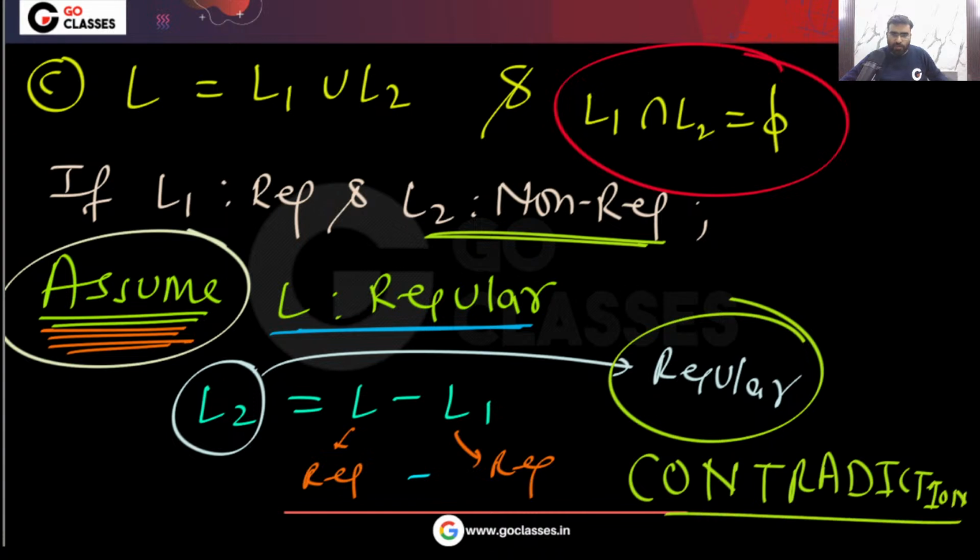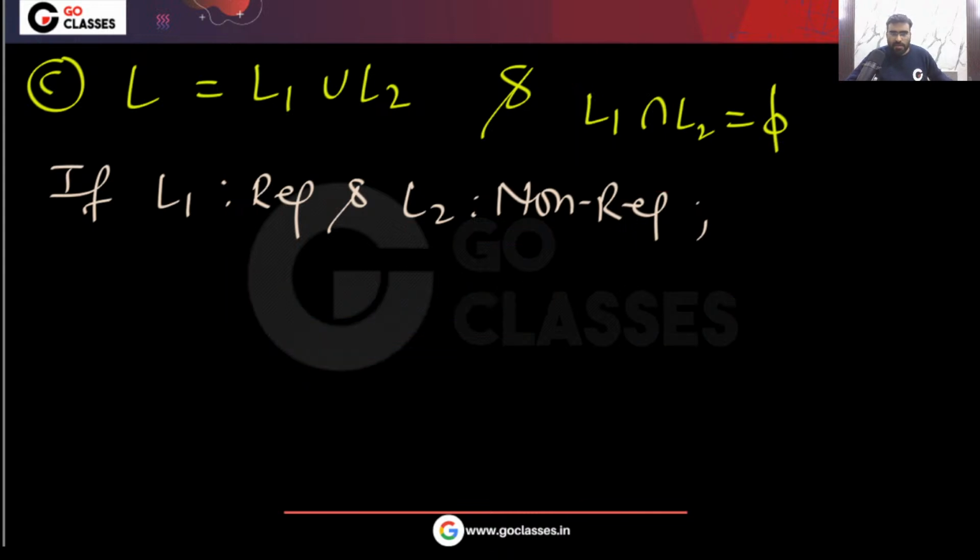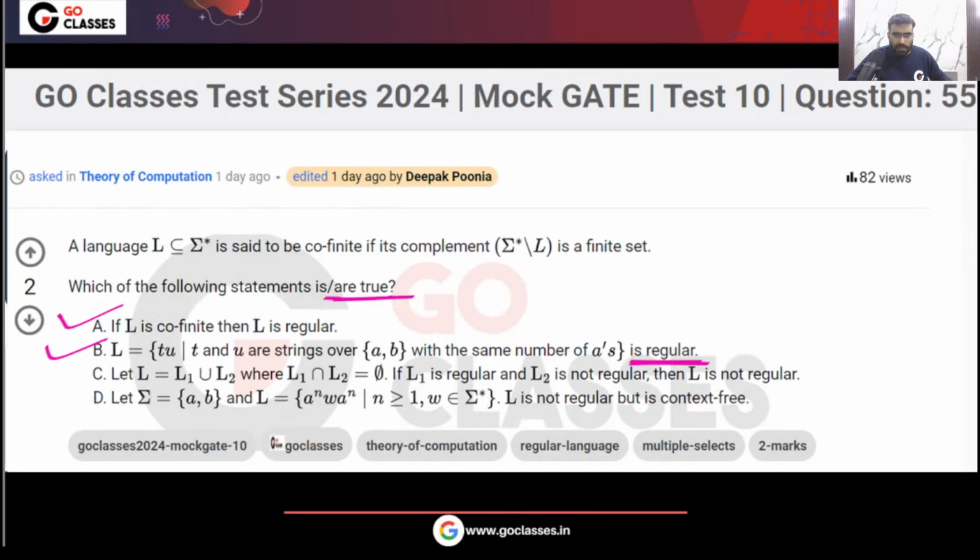Did you find this question beautiful or not? Very easily you can solve this question. This question is not hard. Again, look at this option C. L equals L1 union L2, where L1 intersection L2 is phi. These conditions are given to you. L1 is regular and L2 is not regular. What can you say about L?